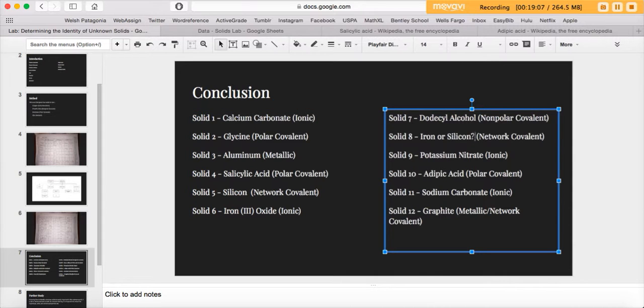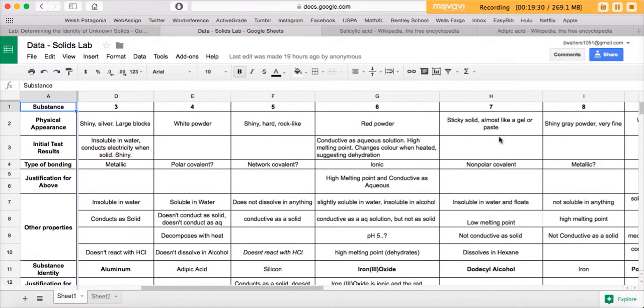Now that one is going to be iron. And it's going to be metallic, not network covalent. Okay. Number 6, already got there. Number 7, the disyl alcohol. So let's go check that one out.